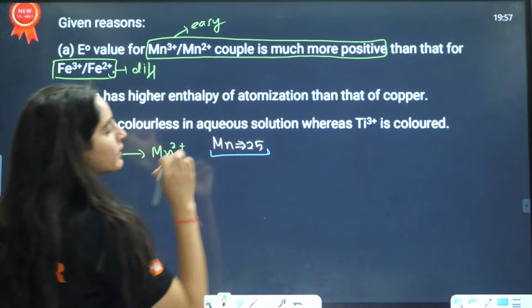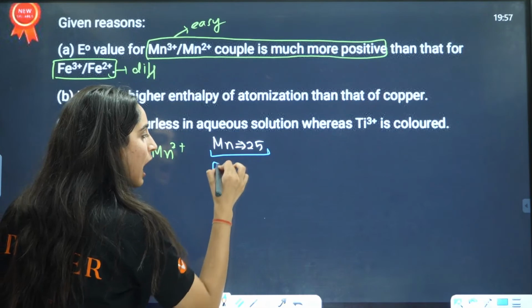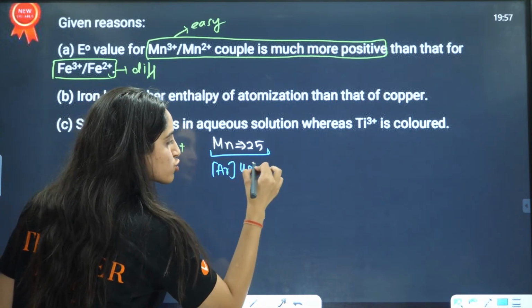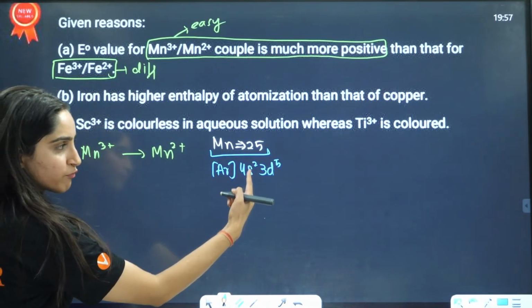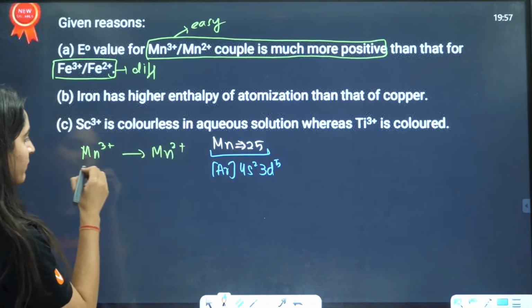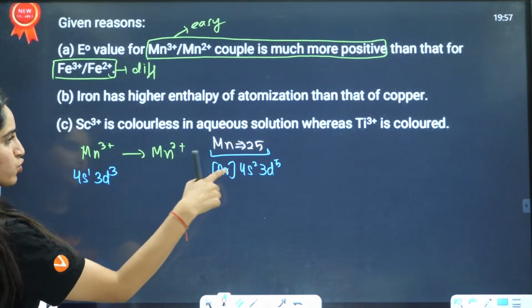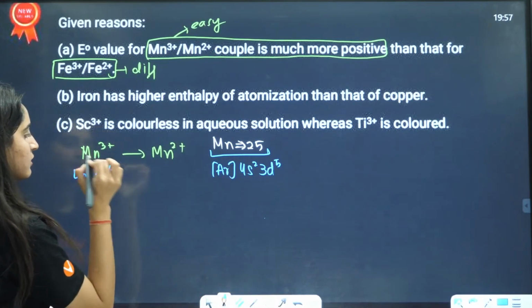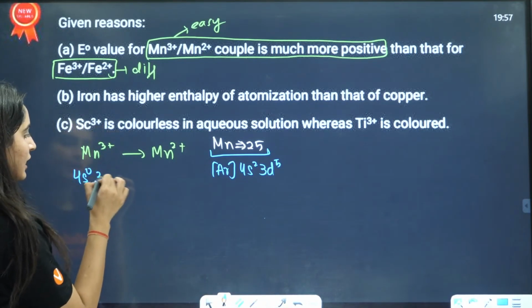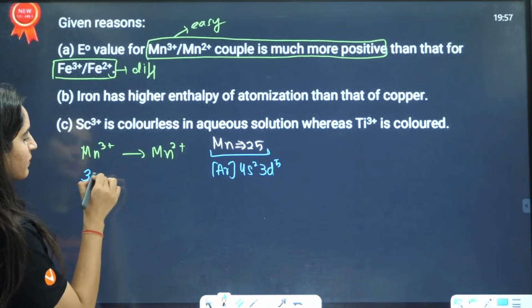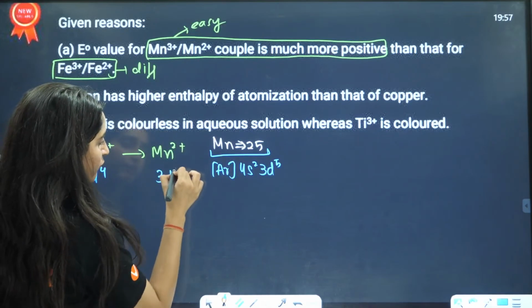Atomic number 25 is manganese. If it loses 3 electrons, the electronic configuration is argon 18 4s2 3d5. Losing 3 electrons means losing 2 electrons from 4s and 1 electron from 3d, so it becomes 4s0 3d4. This will be the answer: 3d4. Here, when it loses 2 electrons, it becomes 3d5.